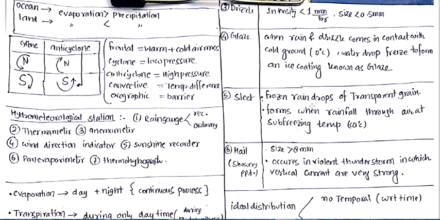So you have to remember two things very precisely: the intensity is less than 1 mm per hour and the size is less than 0.5 mm.